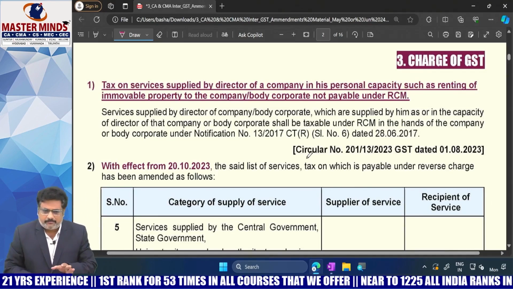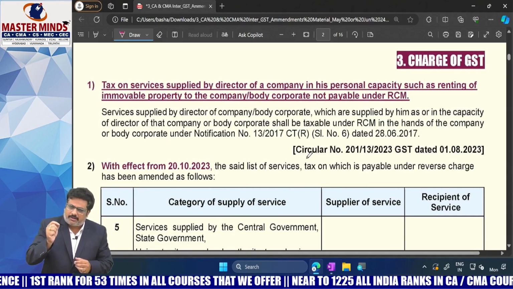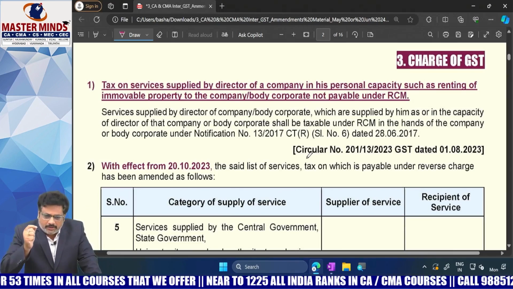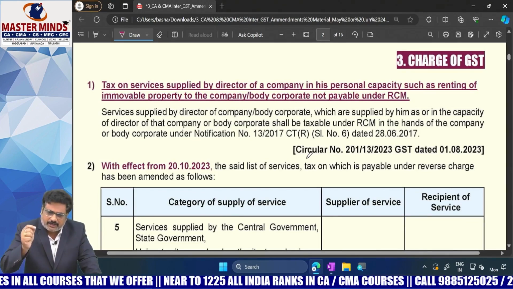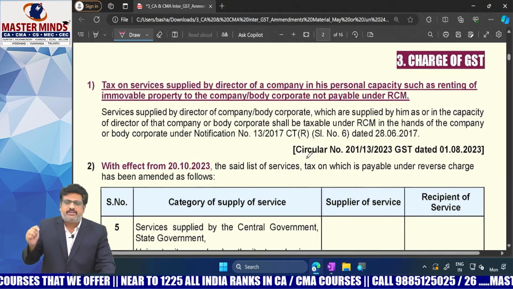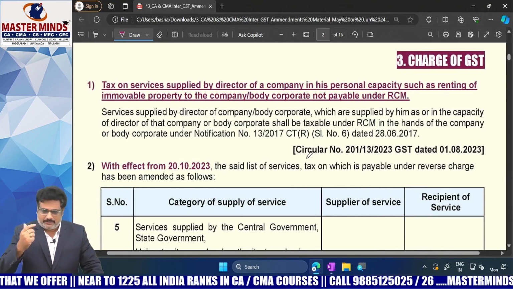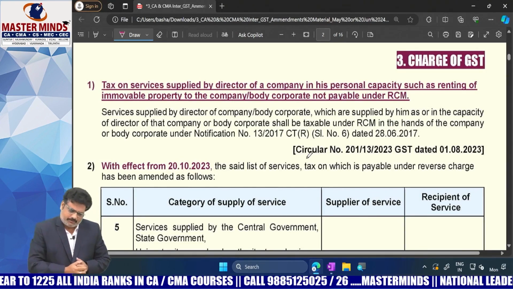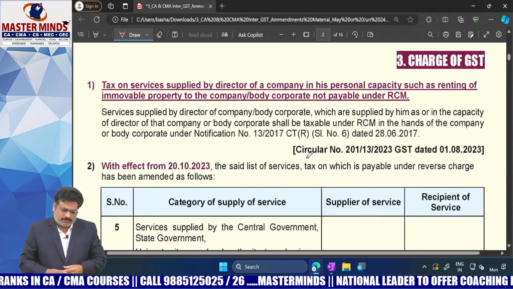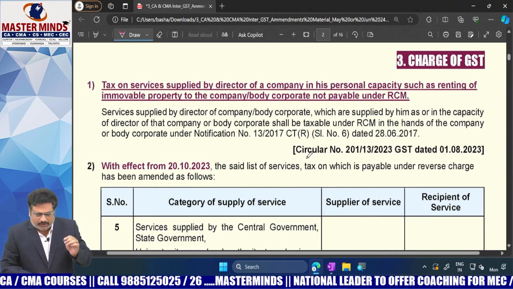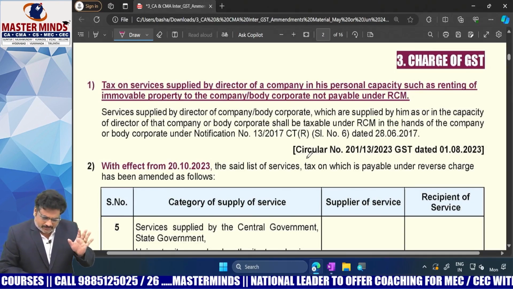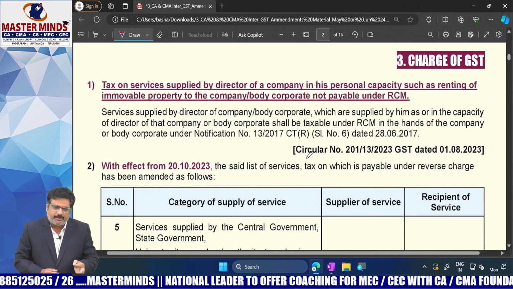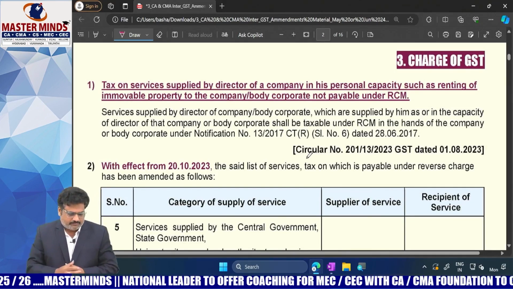That is what the circular tried to answer. The CBIC now clarifies that only those services that are done by the director in the capacity of director of that company are covered under RCM.